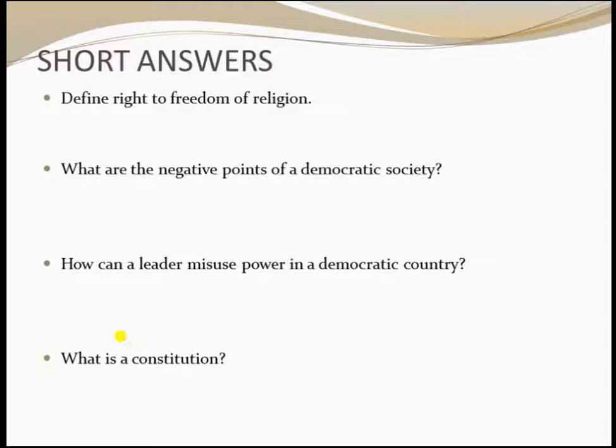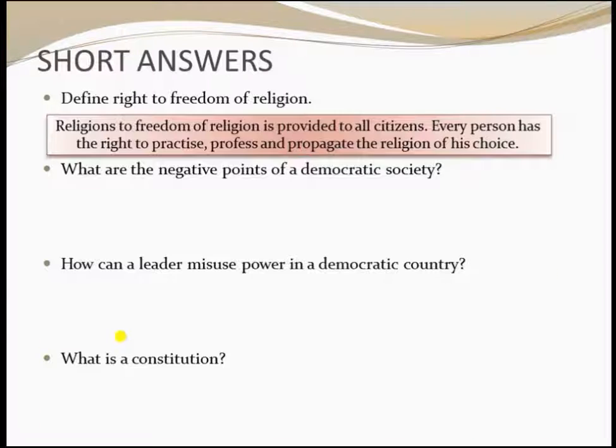Next, let's see the short answers. Define the right to freedom of religion. The answer, freedom of religion is provided to all citizens. Every person has the right to practice, profess, and propagate the religion of their choice.